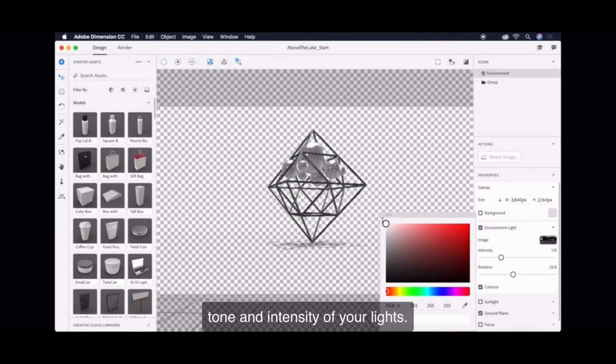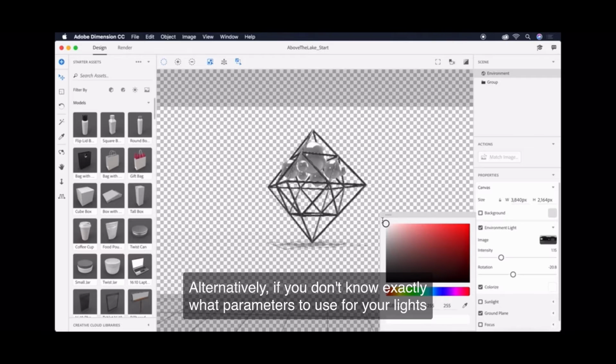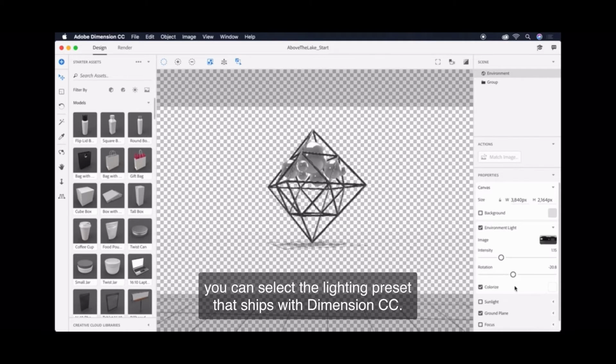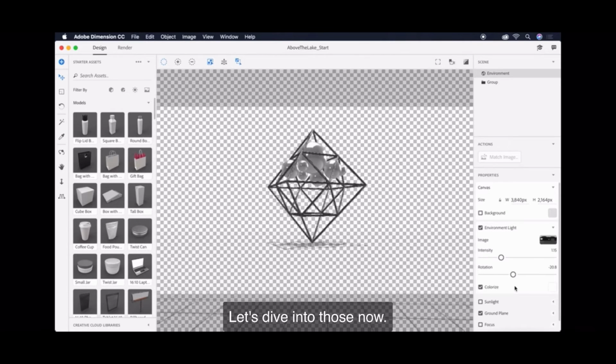Alternatively, if you don't know exactly what parameters to use for your lights, you can select the lighting presets that ship with Dimension. Let's dive into these now.